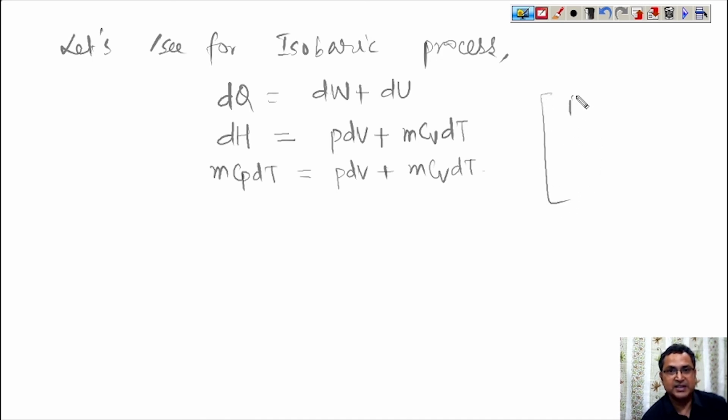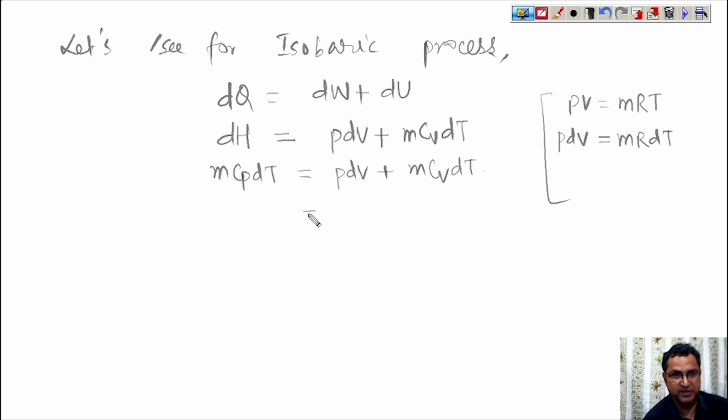For ideal gas, PV is equal to mRT, where R is the gas constant. Just remember this R is the gas constant, it is not the universal gas constant. So P dV is nothing but mR dT, because for a fixed amount of mass R is constant. Why is it P dV? Because the V dP part will be equal to 0 at constant pressure.